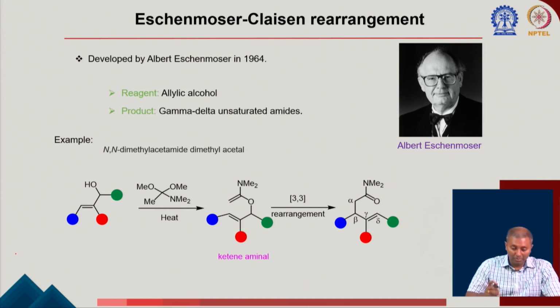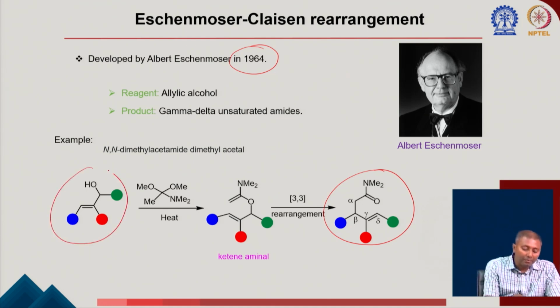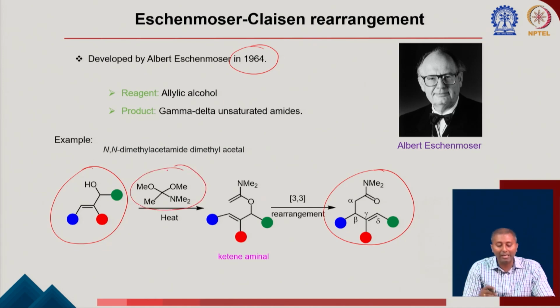But now we are going to learn about the Eschenmoser Claisen, which was developed by Albert Eschenmoser in 1964. Here we convert it to the corresponding gamma,delta-unsaturated amide. So that is the difference. The starting material will be the allylic alcohol, and now you are using N,N-dimethylacetamide dimethyl acetal.